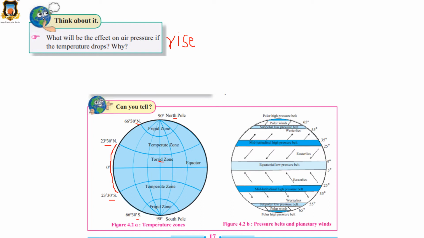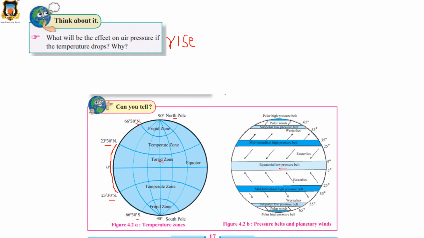Now here are the pressure belts and planetary winds. Can you see over here? See, the equatorial low pressure belt. Why is the pressure low? Because the temperature is high. See, pressure is low because the temperature is high at the equator. Getting all of you? Now see here, polar winds. These are called polar winds because these are poles. Polar high pressure belt.